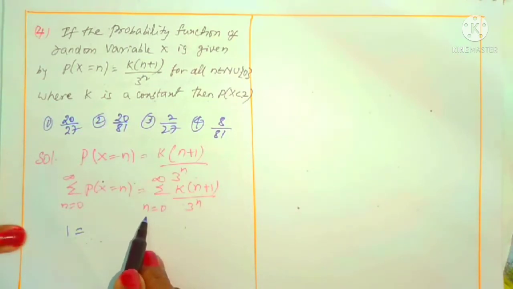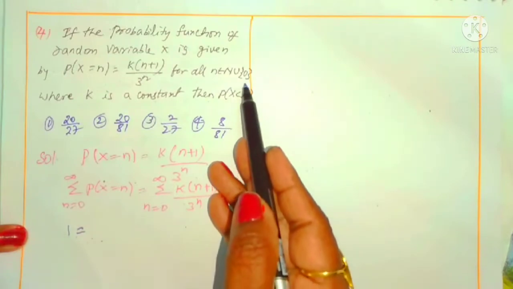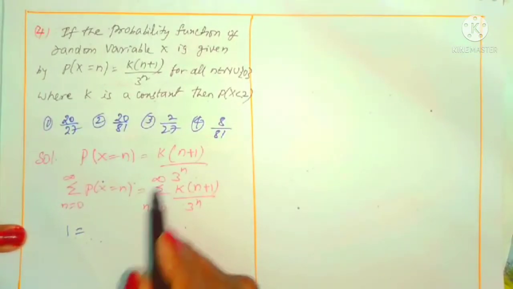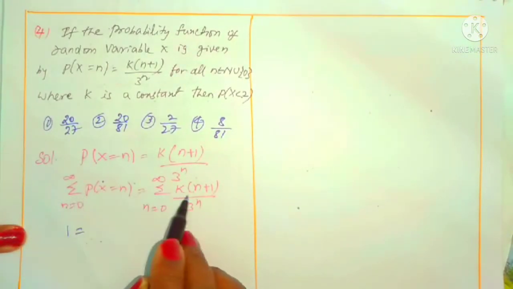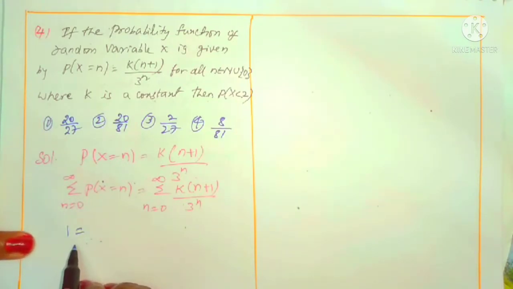Right side you can expand like this. N is 0 first term. You got this point? We can take n values from natural numbers. Natural numbers are 1 to infinity, and including 0 means we can take from 0 to infinity. So by applying the sigma on both sides, sum of the probabilities is the one that I'm using here.